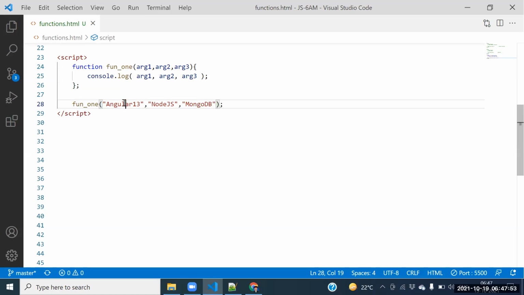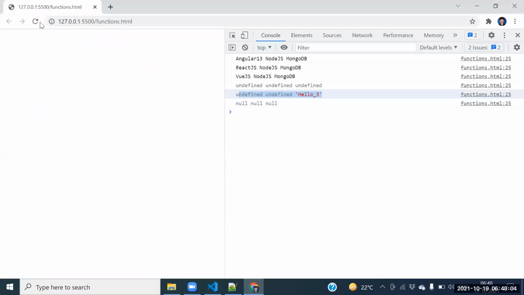So Angular 13 stored into where? Argument 1. Node.js stored into where? Argument 2. MongoDB stored into where? Argument 3. MongoDB is stored into argument 3 here. Fine, now run this one again.